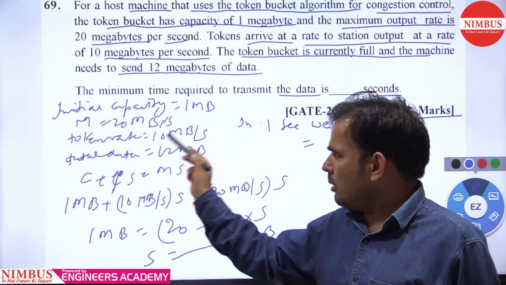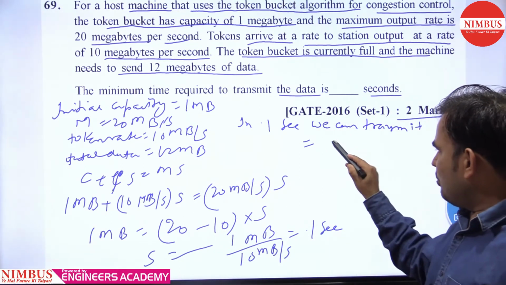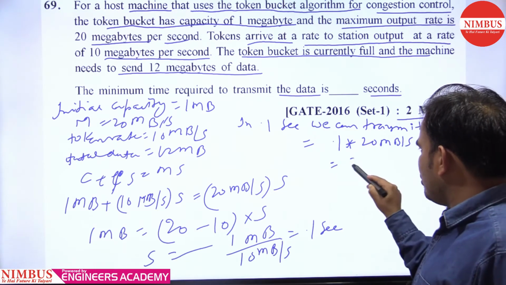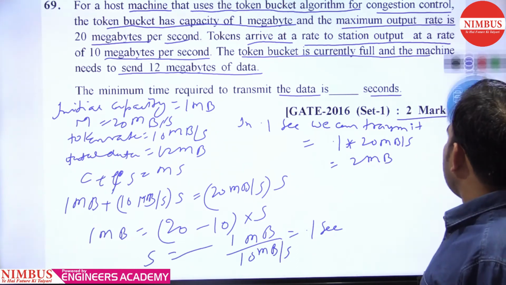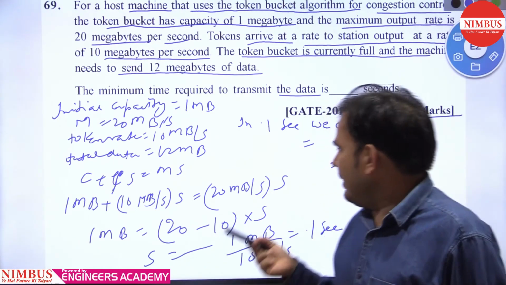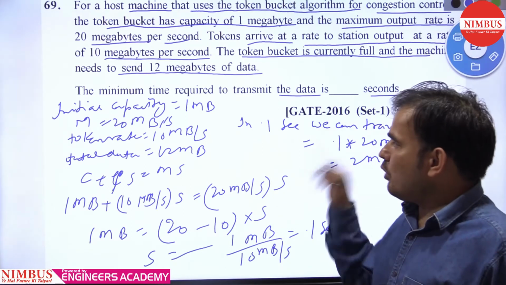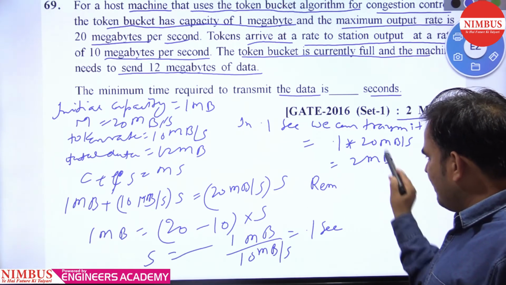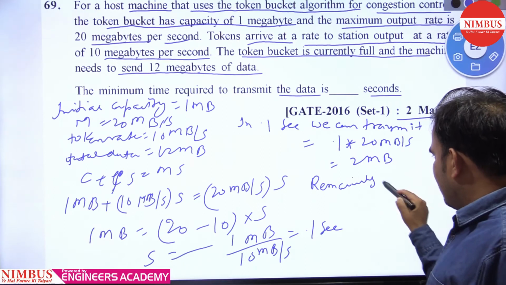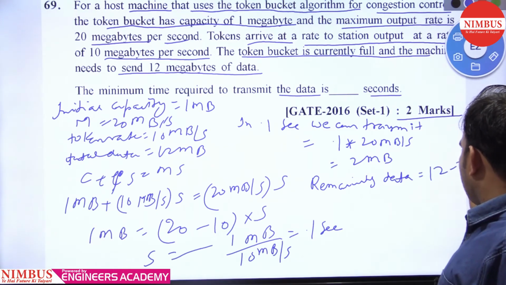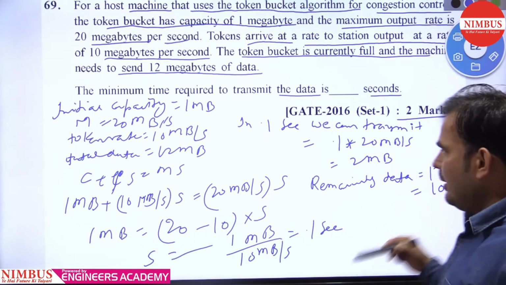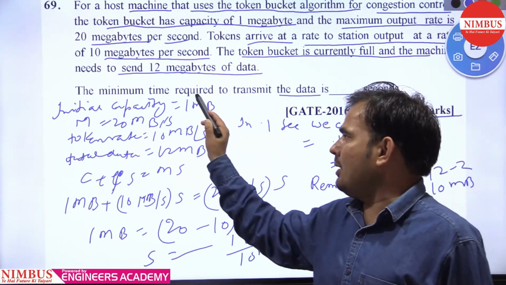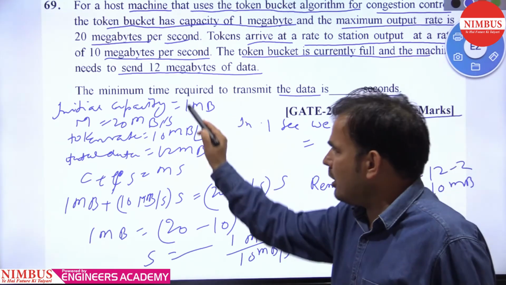If the output rate of the token bucket is 20 megabits per second, then 0.1 times 20 megabits per second gives 2 megabytes of data. The total data the machine wants to send is 12 megabytes, so the remaining data is 12 minus 2, which is 10 megabytes.